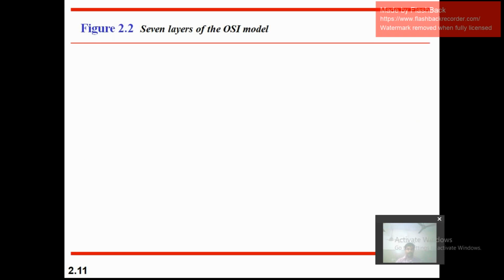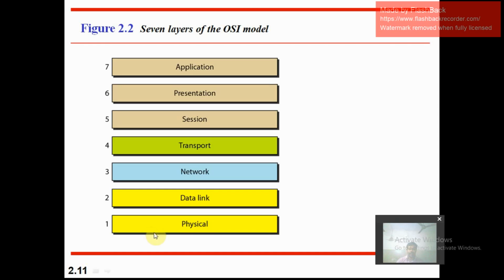This ISO OSI model has 7 layers. The 7 layers are physical layer, data link layer, network layer, transport layer, session layer, presentation layer and application layer.